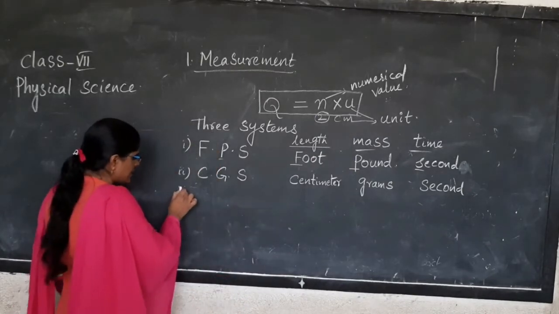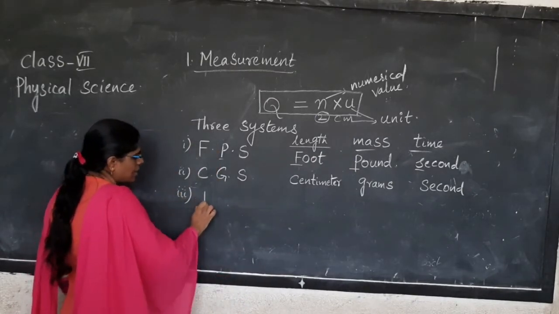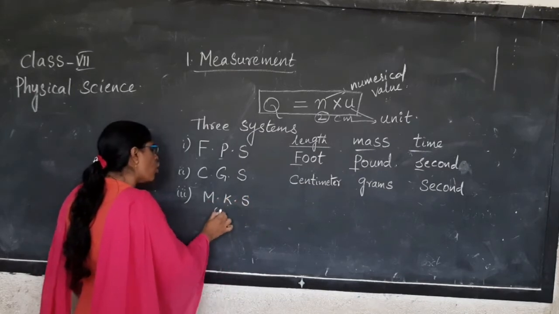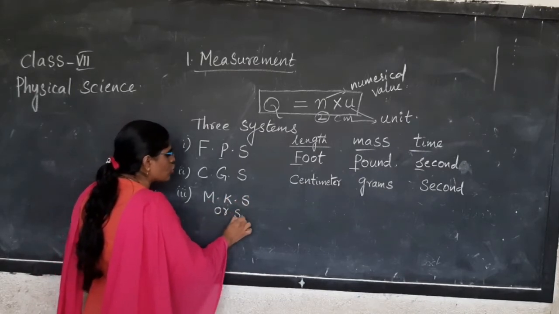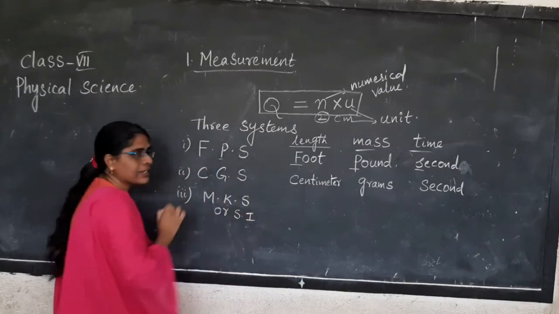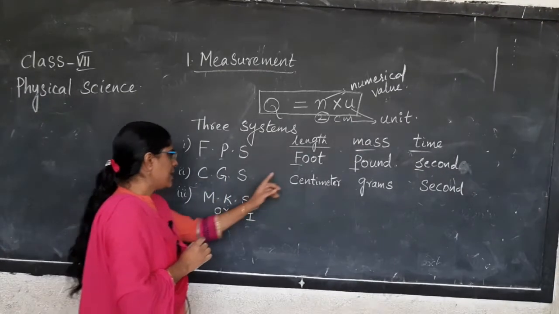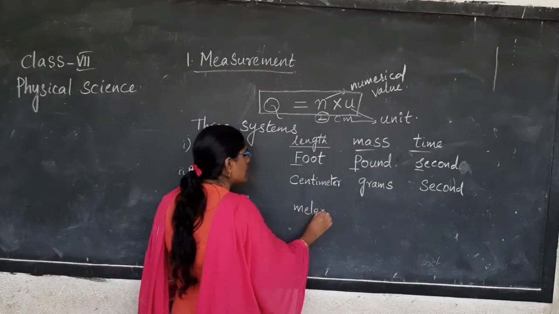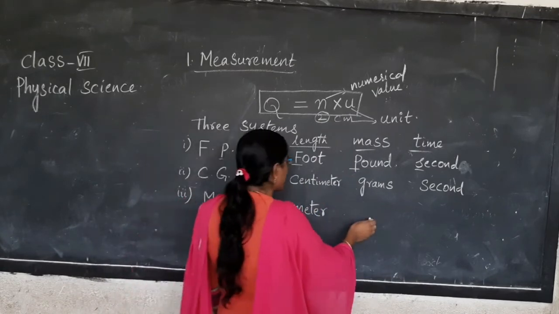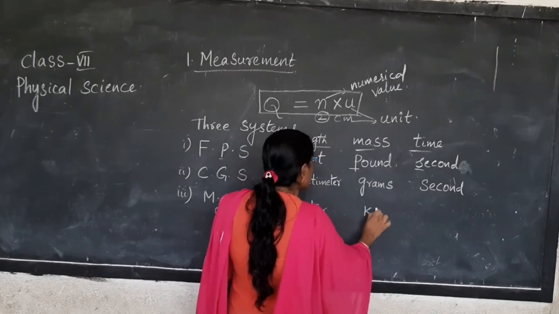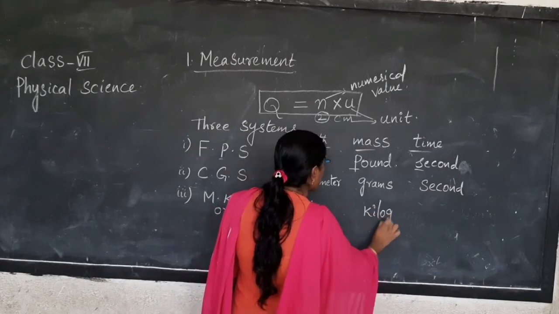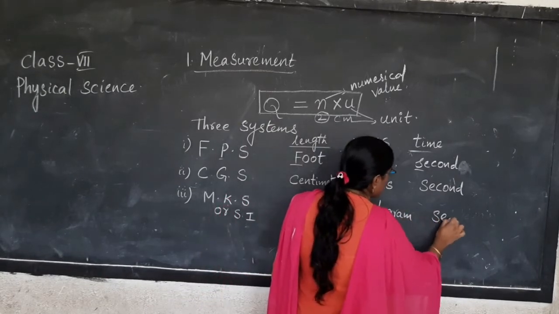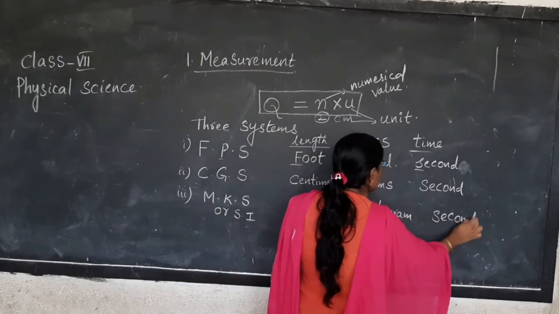The other system is MKS, or we can also call it as SI. In MKS, we measure length in meter. How to measure mass? Kilogram. How to measure time? Second.